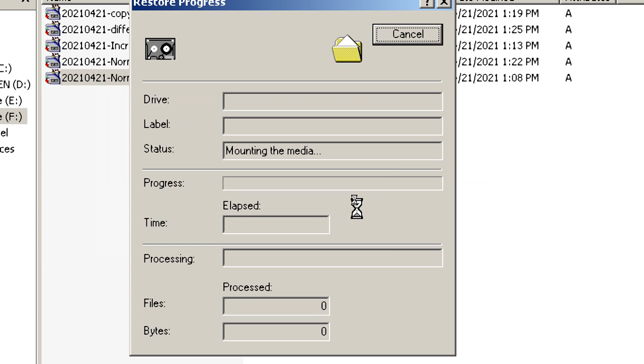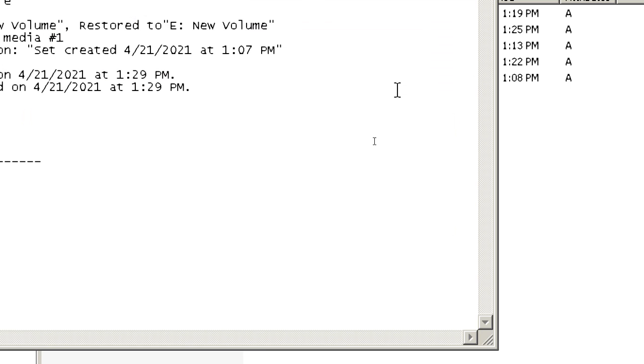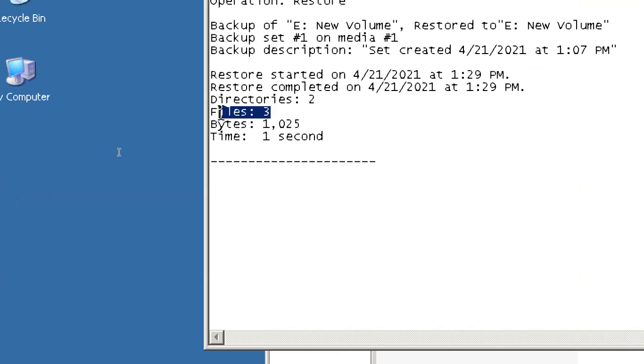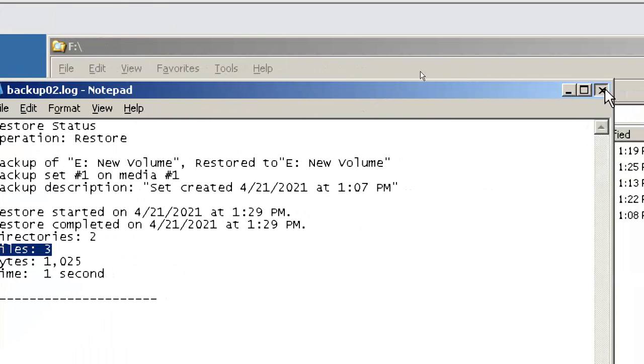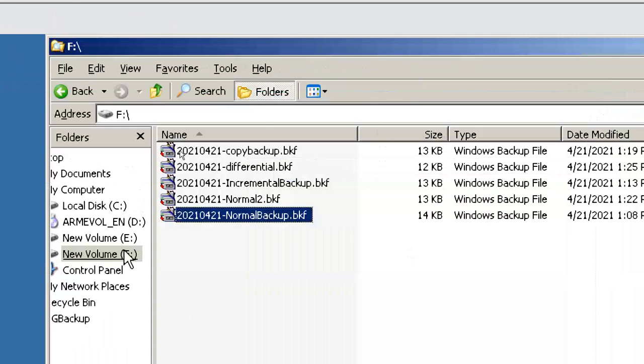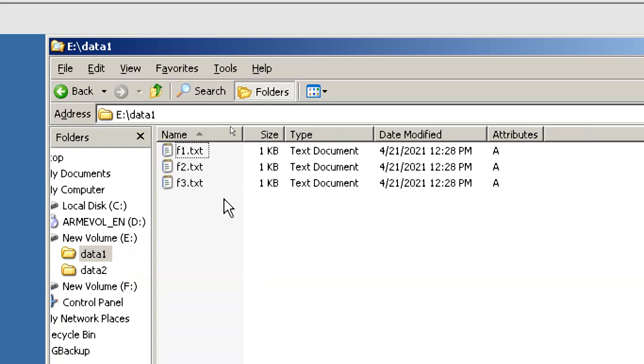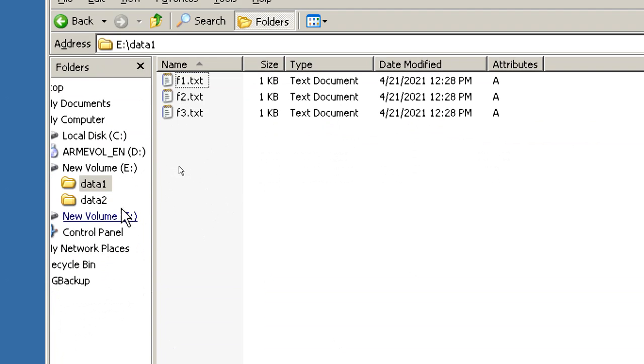Can you see here? It is a tape drive symbol. Now it is showing three files are restored. I got three files with archive attribute, of course.